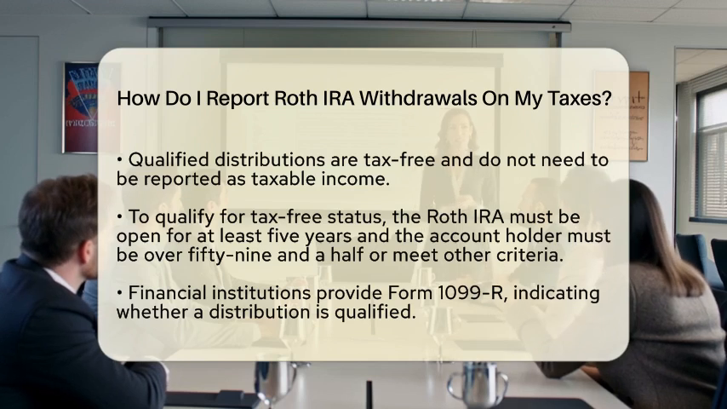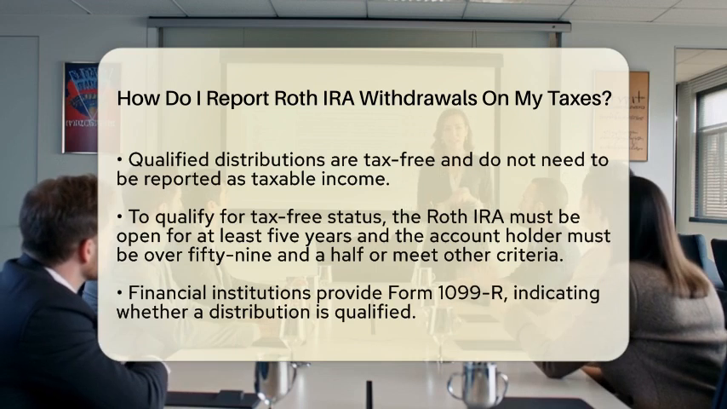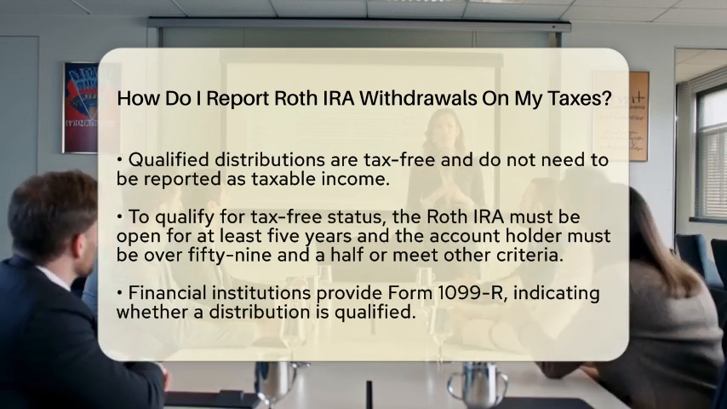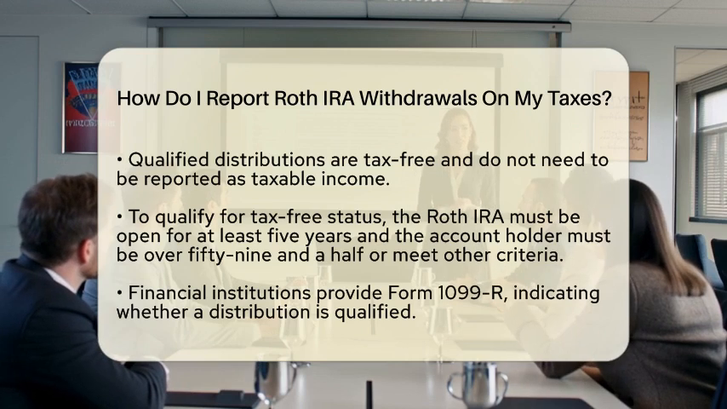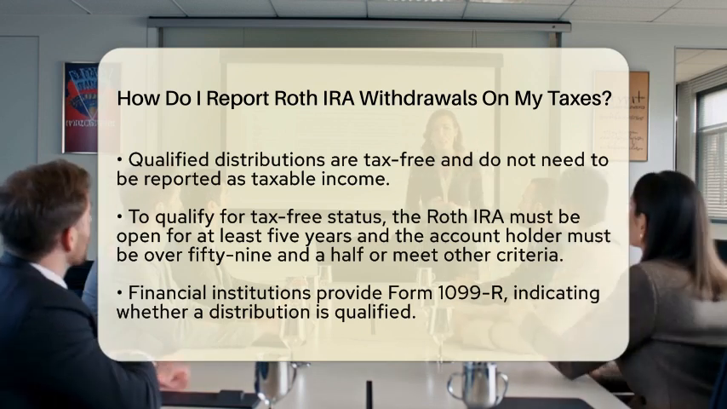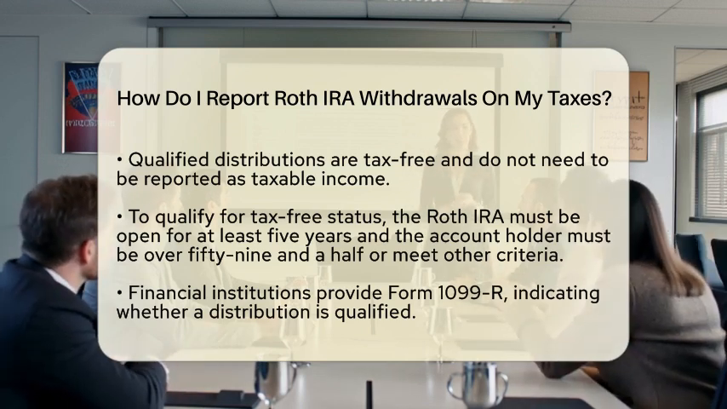Your financial institution will send you Form 1099-R, which shows the distribution and a code indicating if it is qualified. Since qualified distributions are not taxable, you typically do not need to include them on your tax return.